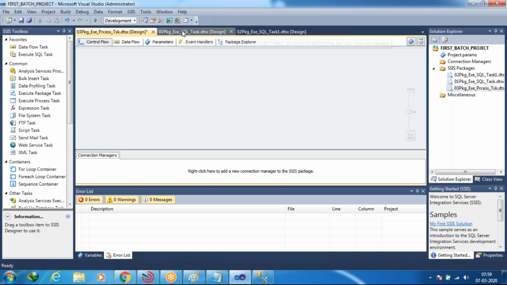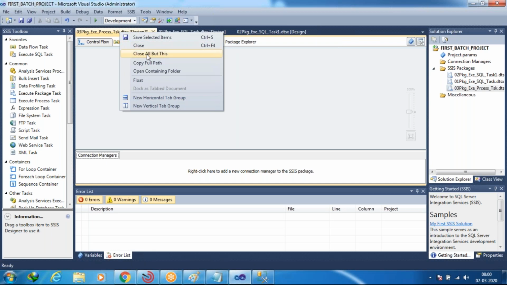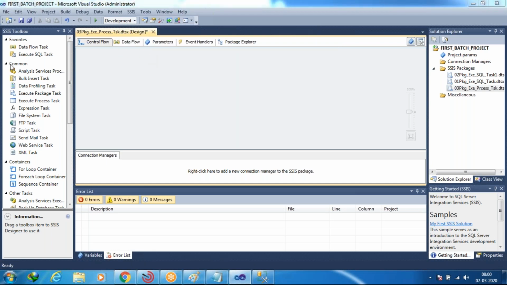So here package 1 is there, package 2 is there. I'm going to close all those packages. How can I close them? Just right click on the current package and select the close all option.